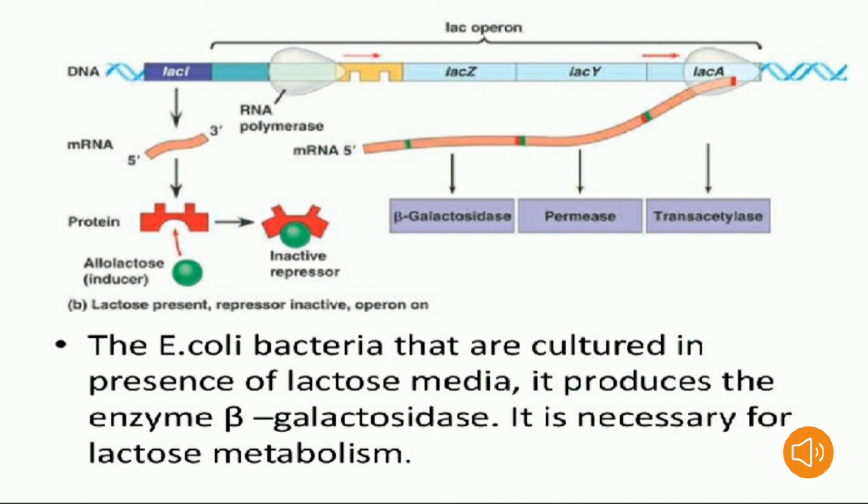In presence of lactose, it means switched on condition. See the picture here. The bacteria Escherichia coli cultured in presence of lactose medium produces the enzyme beta galactosidase. It is necessary for lactose metabolism.